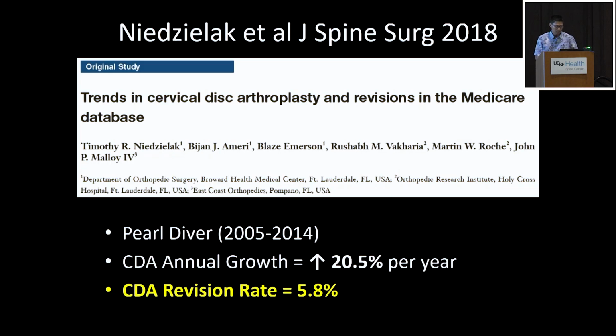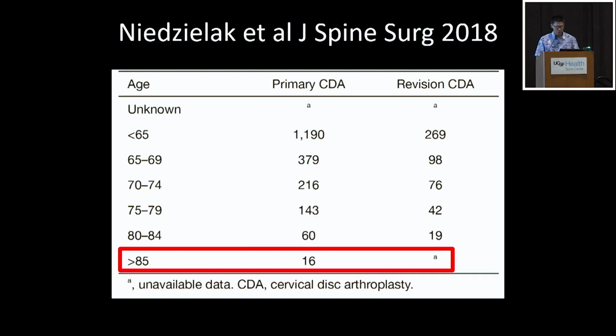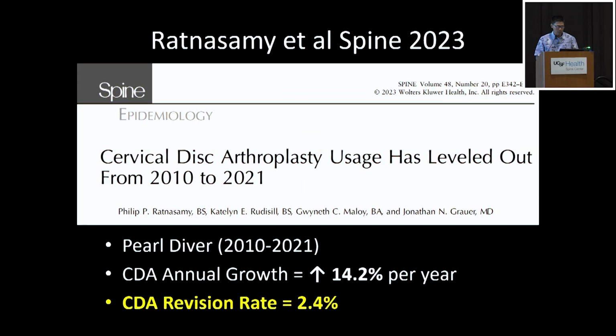The study from 2018. The main point of this is that there's a 20% increase per year over the decade that they looked at. The most interesting thing was this table. You can see down here that about 75 patients in that 10-year period, ages 80 or greater than 85, had cervical disc arthroplasty, which is a commercial database out of ProDiver. But you see those patients that are physiologically young, but the conferred benefit of adjacent segment disease may not benefit them. This is a follow-on study.